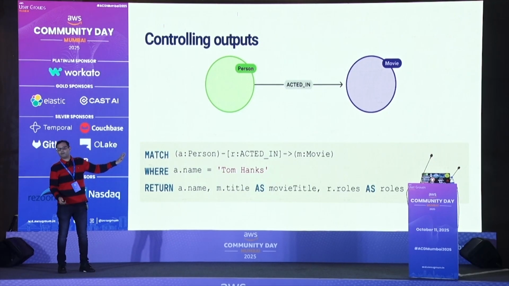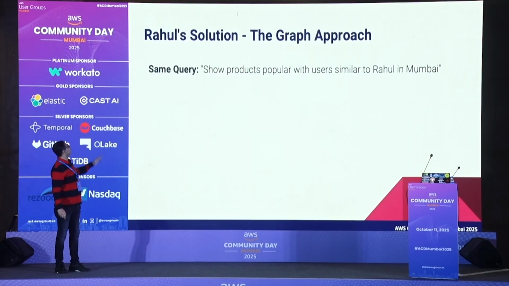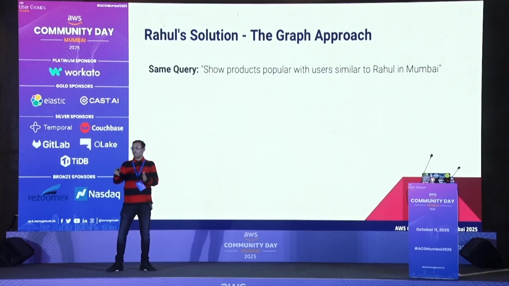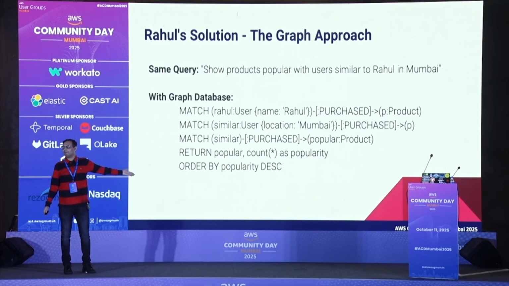So this is the basic concept of the relationship graph. With this, now with the solution, Rahul went back. Now he showed the popular products with Rahul in Mumbai. Now after implementing the graph database in parallel, he should be able to do it with this simple one.